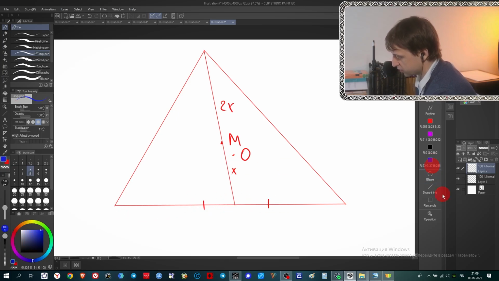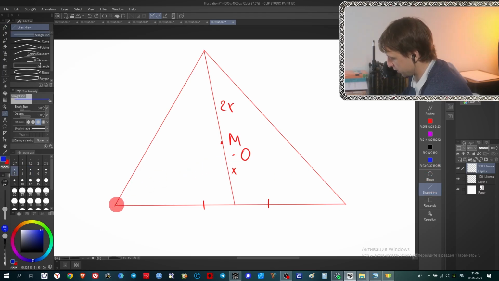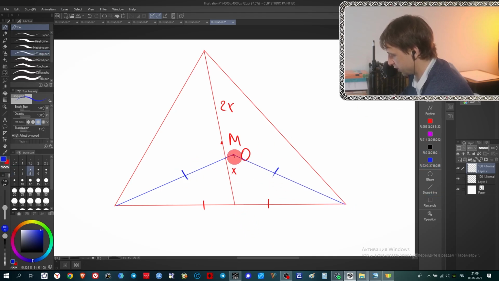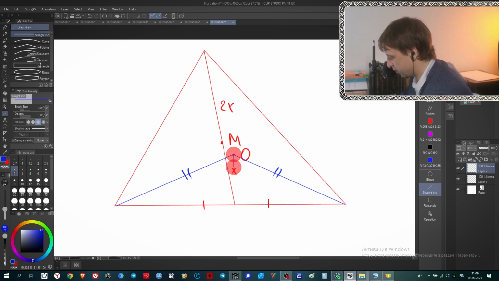It's easy to understand if, for example, you connect O with two of the vertices, you will get immediately an isosceles triangle. So this triangle is isosceles, and this equals this one. It means that if you bring here the altitude from point O, it should go exactly to the middle of this segment, and it means that the median and this perpendicular go exactly to the same point of this segment.